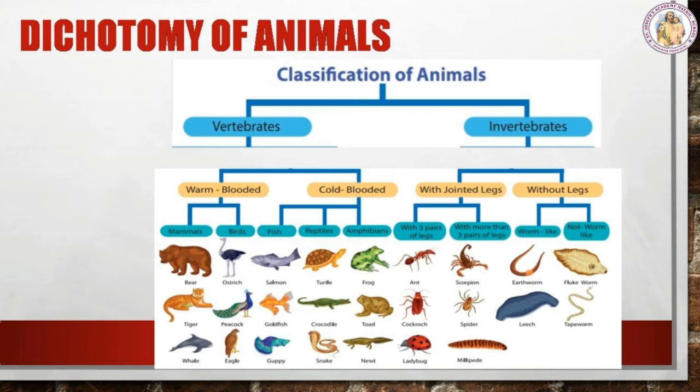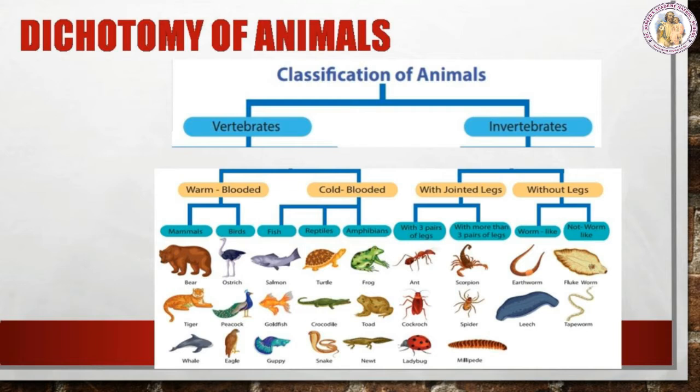And what about warm-blooded animals? The warm-blooded animals are defined as the animals which can regulate and maintain constant internal body temperature. They can survive in any temperature range as they can adapt to it easily. Example, mammals and birds. Next, the invertebrates are classified into with jointed legs and without legs.